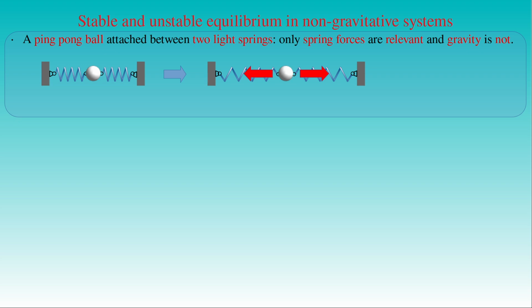For a small displacement of the ball either in vertical or horizontal direction, the ball will return to its equilibrium position with or without a damped oscillation, due to the restoring forces applied on the ball by the springs as Hooke's law states. Then the state of the ping-pong ball between the stretched springs can be described as a stable equilibrium. If we compress the springs then both of them will push the ping-pong ball by exerting forces on it, which are equal in magnitude and opposite in direction. In this case the resultant force also vanishes and the ball stays in equilibrium.